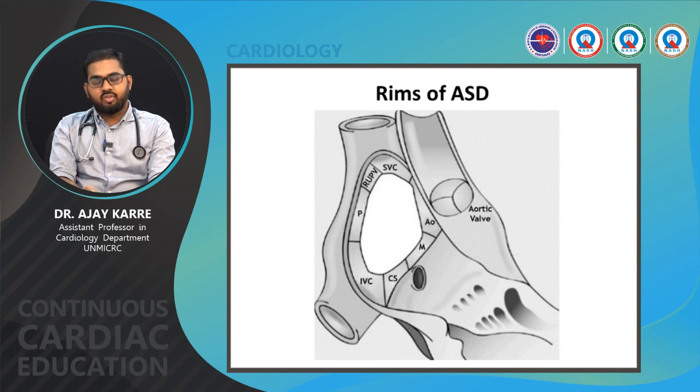So, at the SVC we are able to see the superior posterior rim. At the IVC we are able to see the inferior posterior rim, and P signifies the posterior rim.